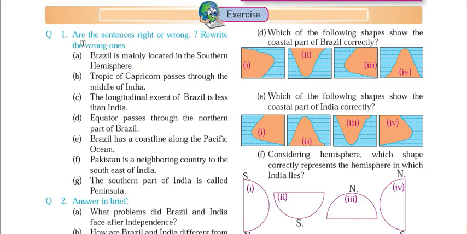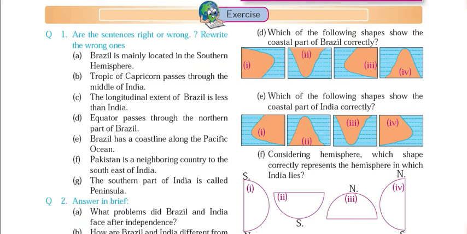The very first question is, are these statements right or wrong? Rewrite the wrong ones. So here you have to identify whether the given statements are right or wrong. If they are wrong, then you have to correct them and rewrite the sentence. The very first statement is that Brazil is mainly located in the southern hemisphere.